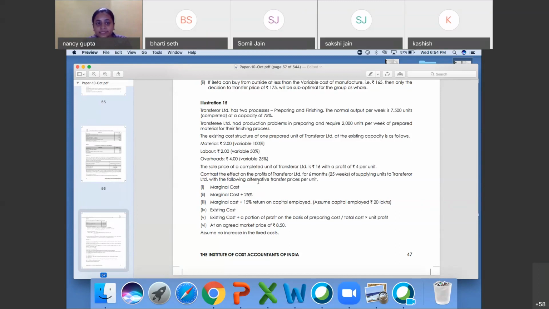Right? Okay, great. Marginal cost plus 25%. What will it be? 25% additional, that is 4 rupees plus 25% of marginal cost. That is 1 again. It will be 5 rupees. Great.